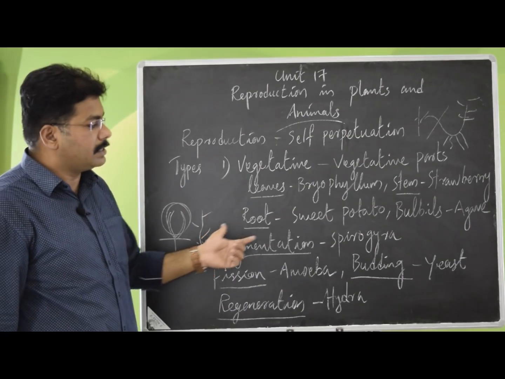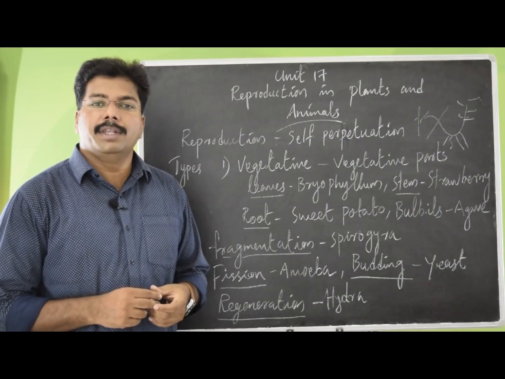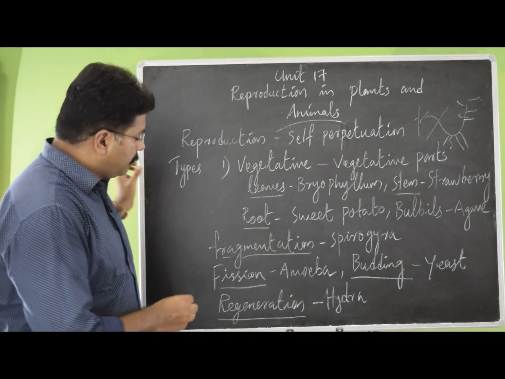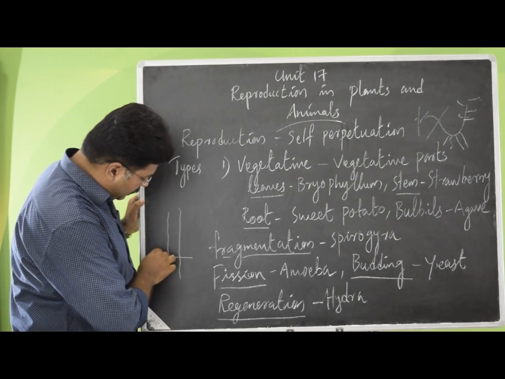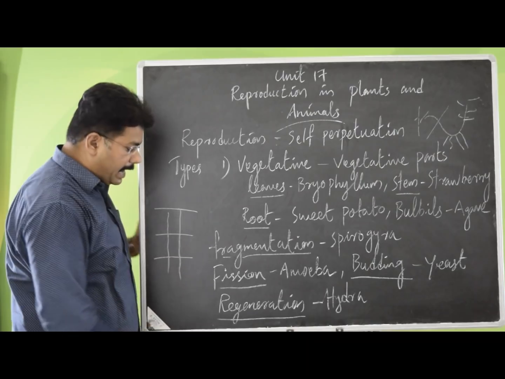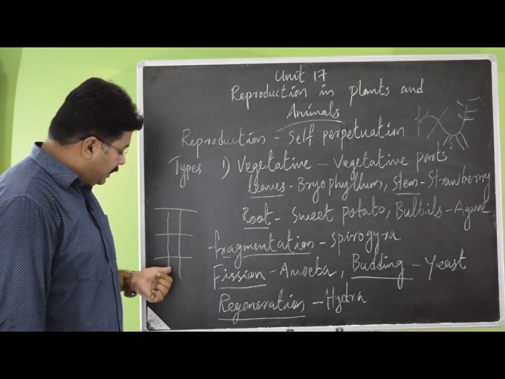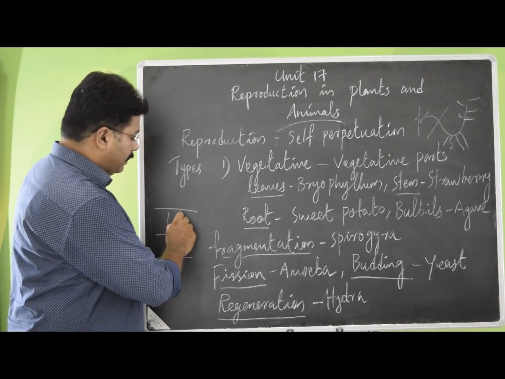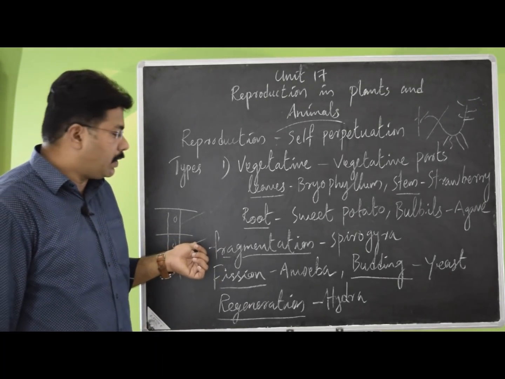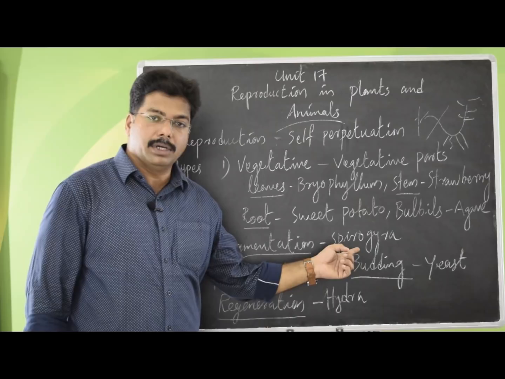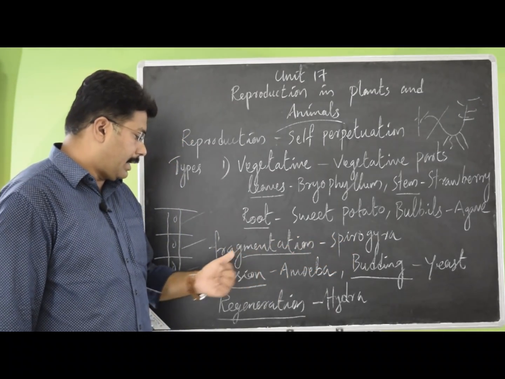This one is called bulbils. So next, if you look at vegetative reproduction in algae, they go for fragmentation. Every single fragment will give rise to a whole new organism. This type of vegetative reproduction is happening in Spirogyra, a filamentous algae.